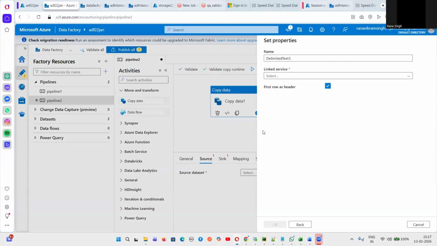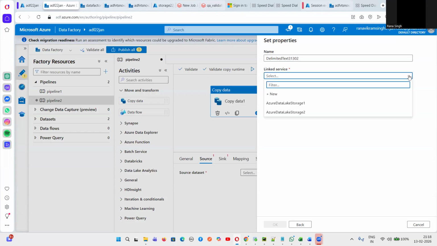We are taking the source and we are trying to set the properties. Any name you can give for the properties. Let's suppose I am leaving it as delimiter 3. If you want, you can change the name to any name. Let's suppose I can give 13th of Feb. Any name you can give if you don't want to change. Generally, people don't change, but I have changed.